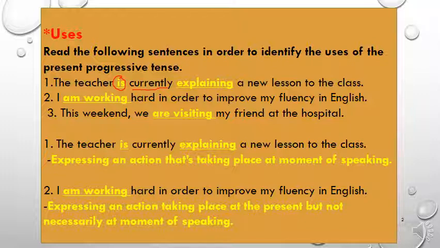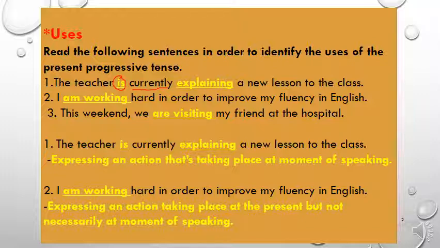The teacher is currently explaining a new lesson to the class. I mean that the teacher is now explaining a new lesson to the class. The action is happening now. So the first use of the present progressive tense is to express actions that are happening at the moment of speaking.